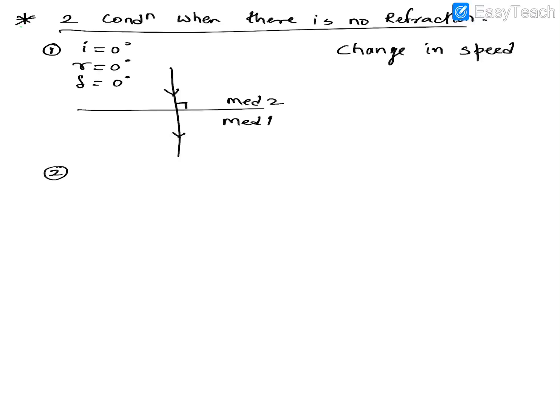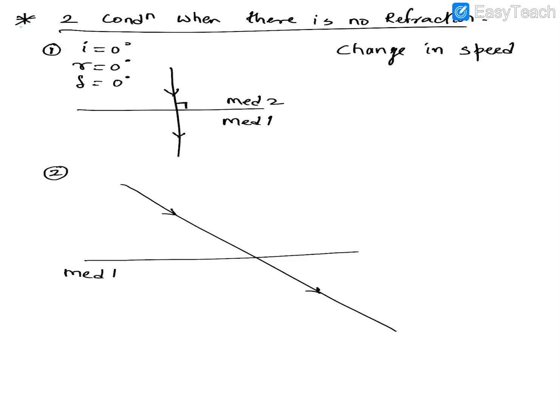Case number 2 is when, right now the light ray is not falling normally, it's going slanting. You can say it is not falling normally on the surface, but it is yet possible that there is no refraction taking place now also.